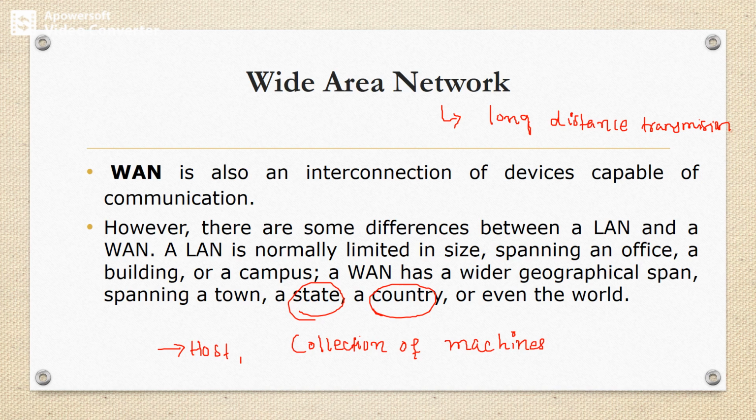The user program is installed on the host and all the machines. All the hosts are connected to each other through the communication subnet, so information can be exchanged between the hosts.